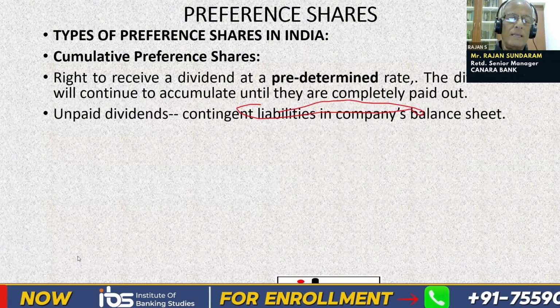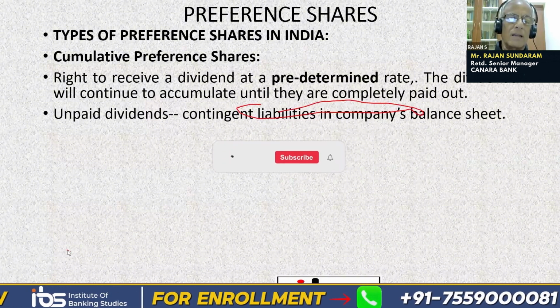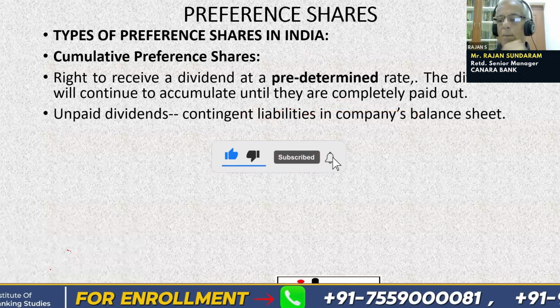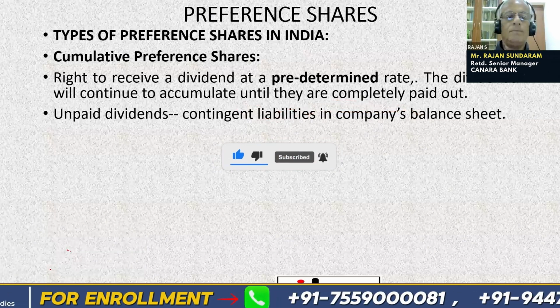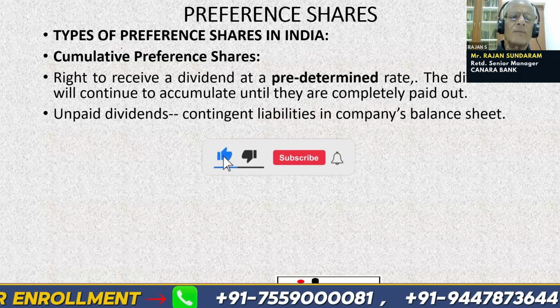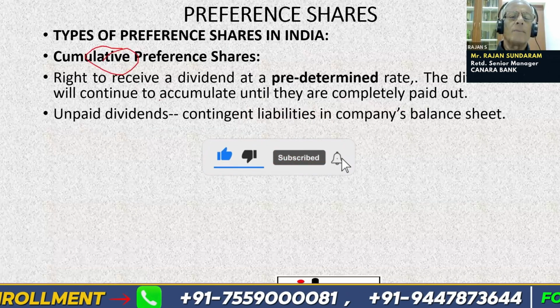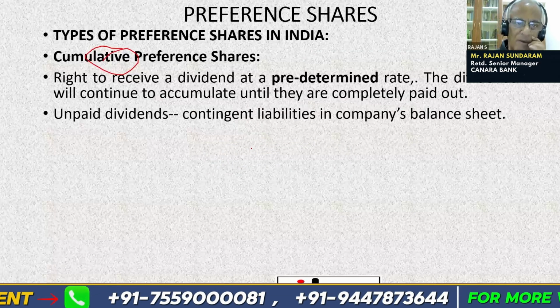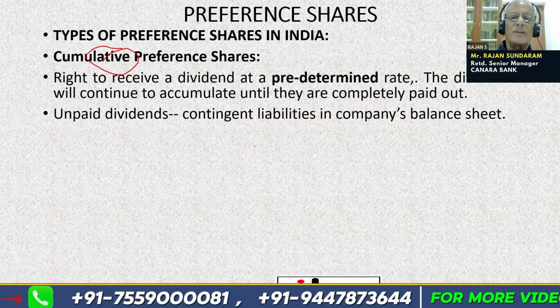So if in any year dividends are unpaid, they are treated as contingent liabilities in the company's balance sheet. Please note that all these are in respect of cumulative preference shares. These points are not applicable for non-cumulative preference shares.